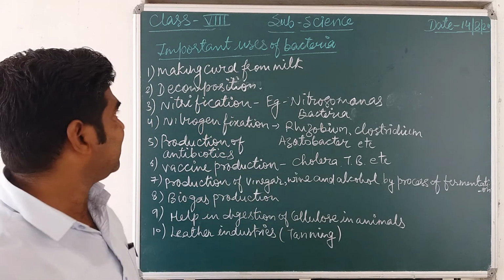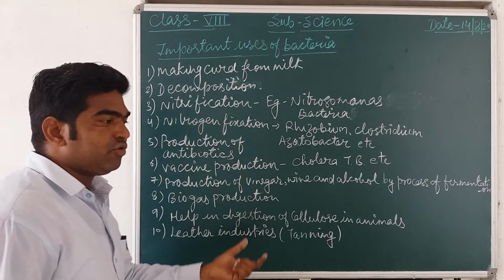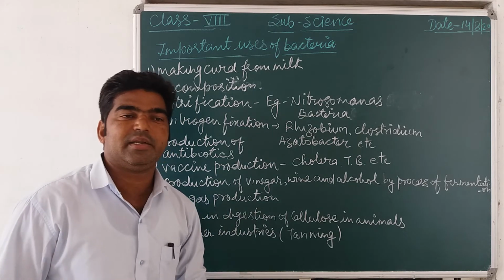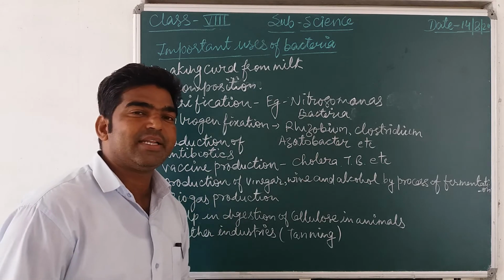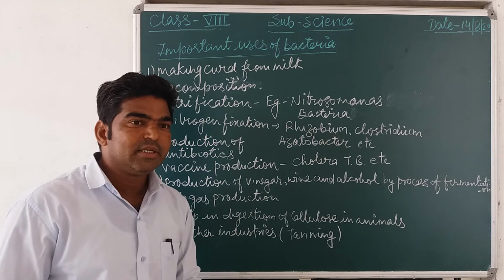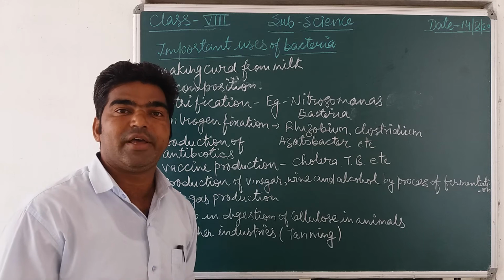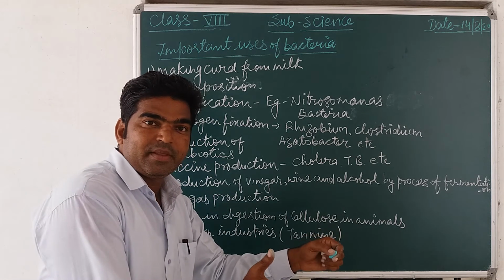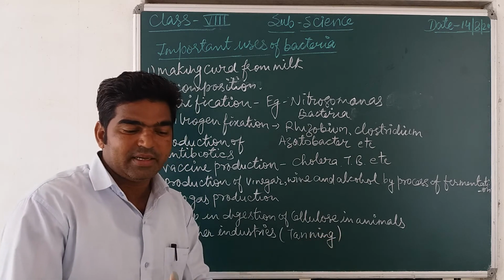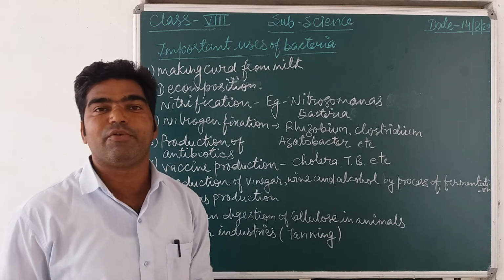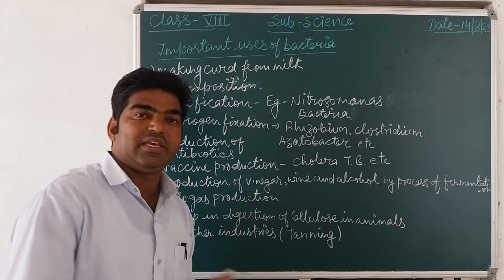So first, as I told you in the previous class, at the beginning of class, that bacteria or these microbes are both friend and foe. Means in some way they are good for us, and on the other hand they are also harmful for us. So there are both things.